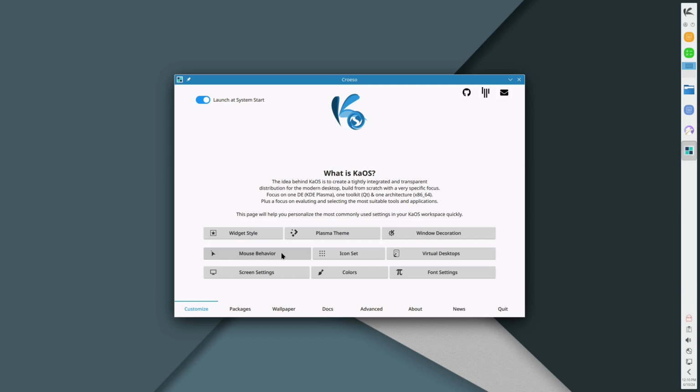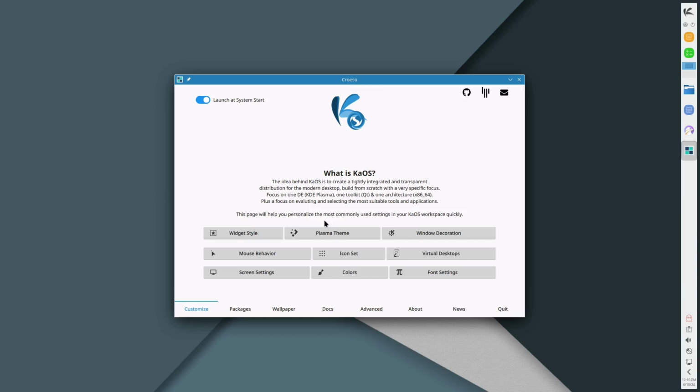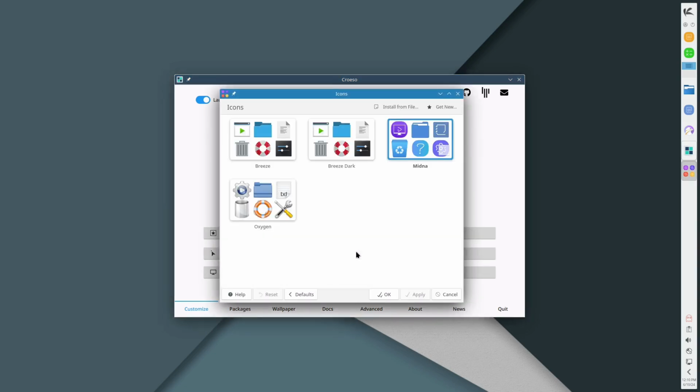And then we can do our mouse behavior. This is one because many distributions running KDE does single click, double click type stuff. Looks like that's not where you make that section here. This is just our device enable, left-handed, right-handed, things like that. There will be other settings for double clicking versus single clicking. Here's your icon set. So a lot of just your basic theming options.